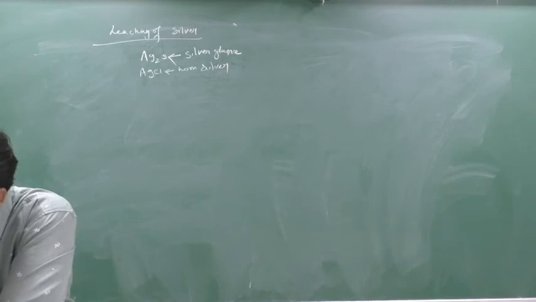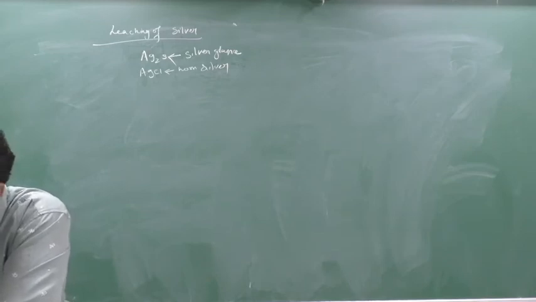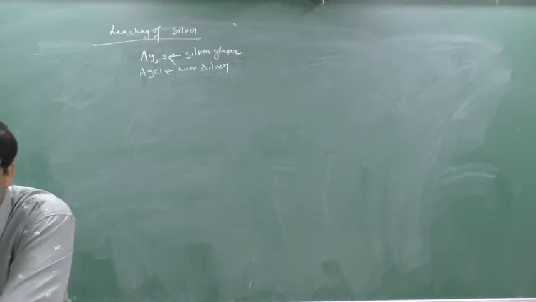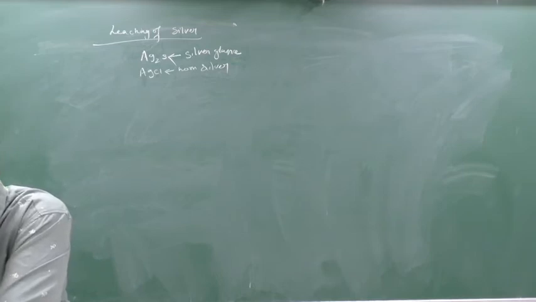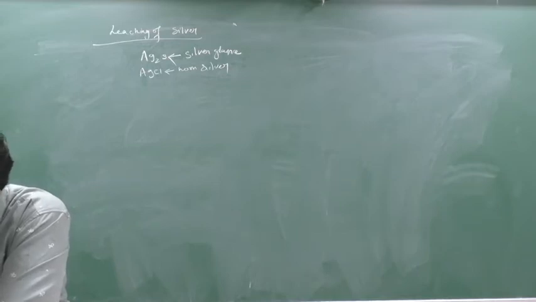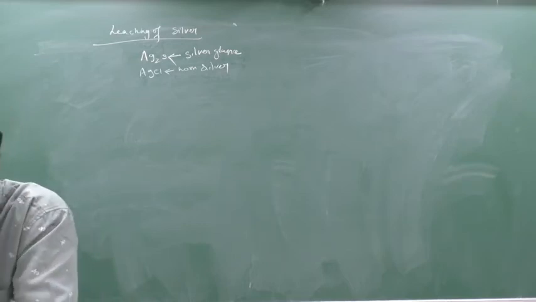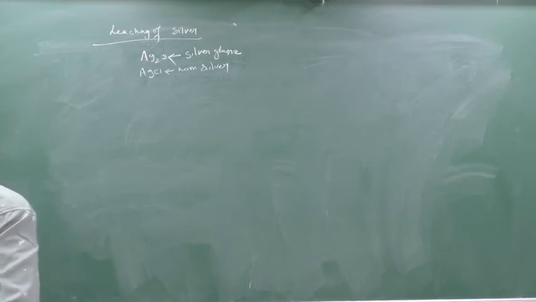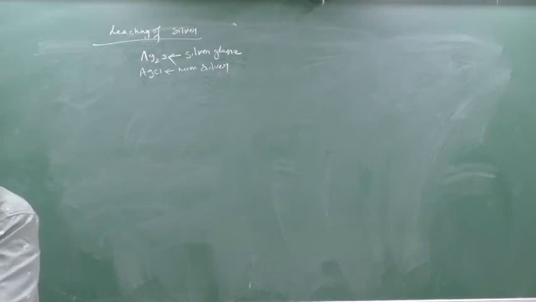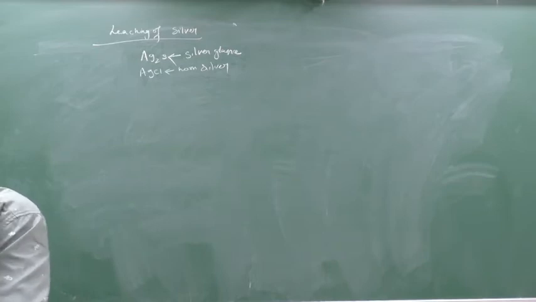On passing the air through it. So here the impure silver is leached with NaCN solution on passing the air. During this, a complex of silver is formed. I will write down first: during this, a complex of silver is formed, which is made to further react with zinc to obtain pure silver.